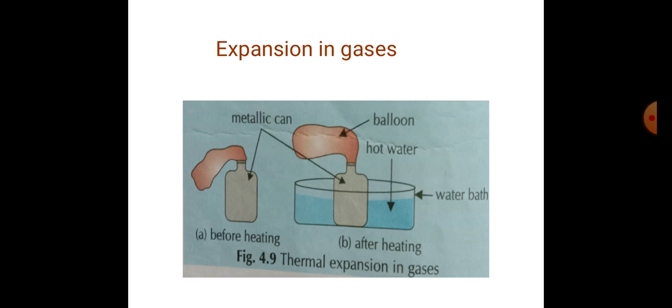On heating a gas, the vibration of these molecules increases. This increases the average distance between the molecules, and this causes an increase in the volume of gases. Hence the expansion is more in the case of gases than liquids or solids.